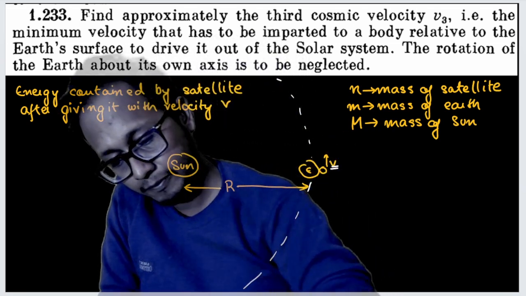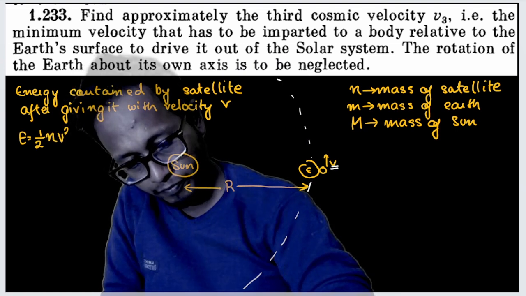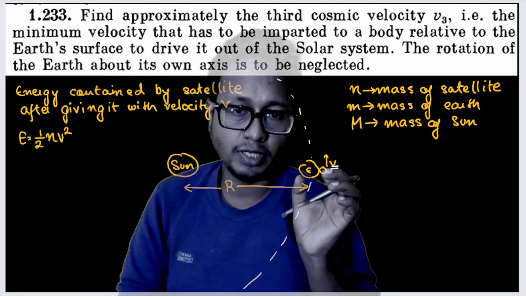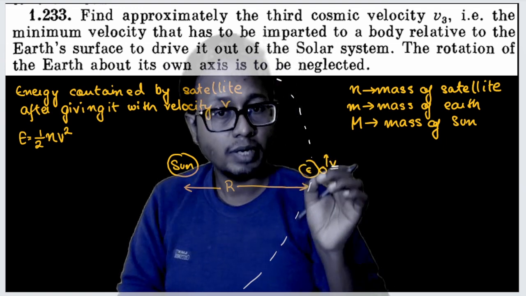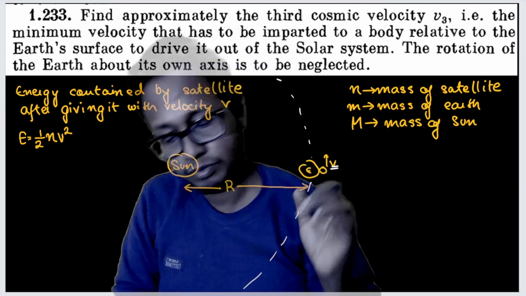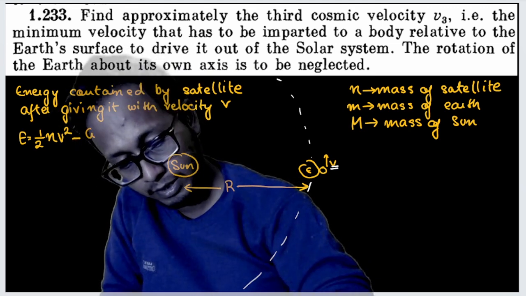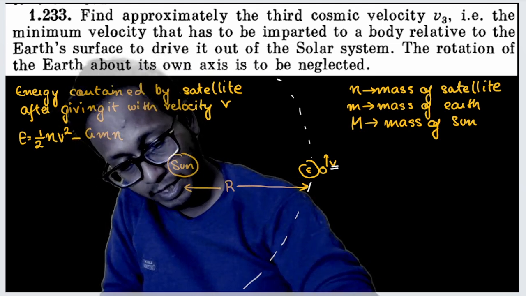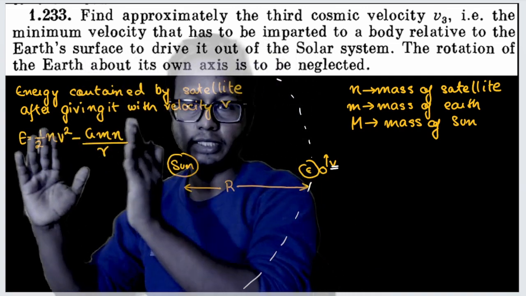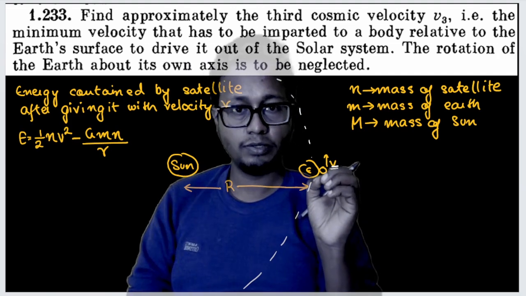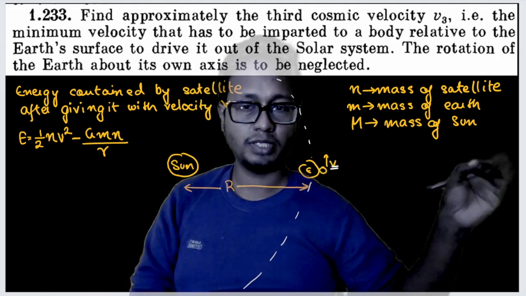So energy is nothing but half mass of satellite into v square, and on top of that, the satellite was sitting on the earth, so here the gravitational potential of the earth should be included. See, minus G mass of earth into mass of satellite by radius of earth. So this much is the energy contained in the satellite when it was provided with the velocity v, and that velocity v is supposed to take the satellite away from the solar system.